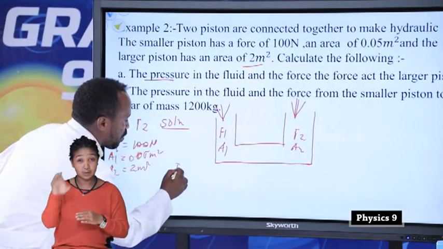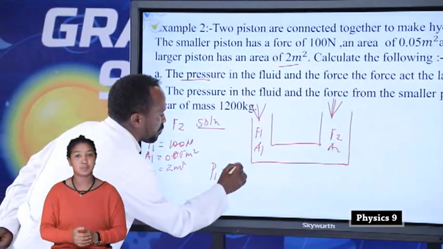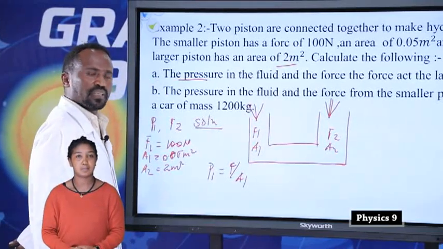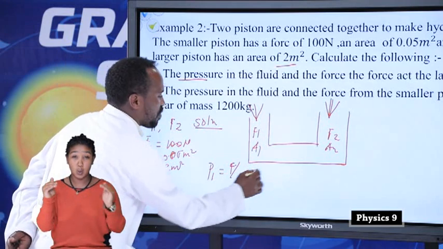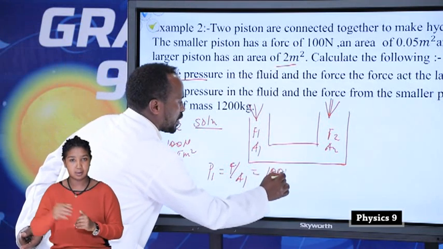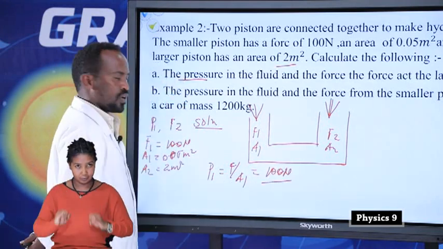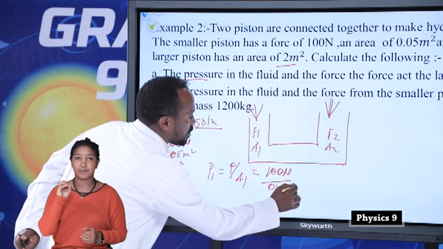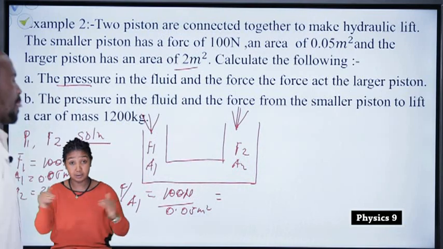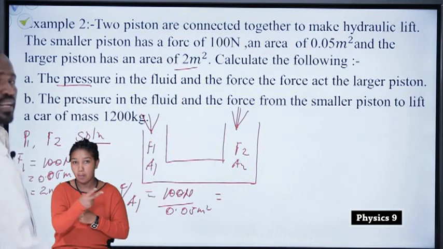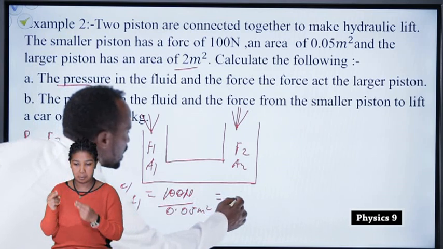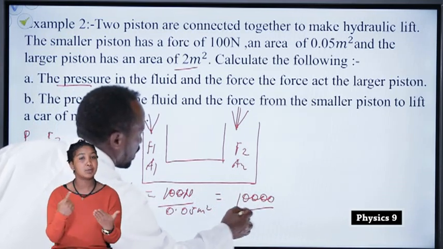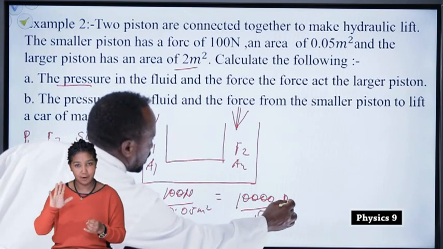Therefore, let's find P1. P1 is equal to F1 over A1, which is equal to 100 Newton over 0.05 meter square. Multiplying both numerator and denominator by 100, we have 10,000 over 5 Pascal.